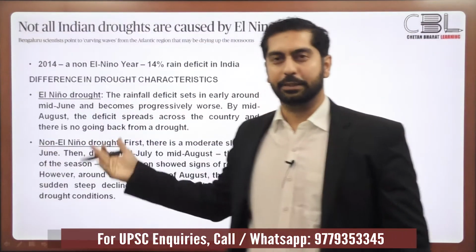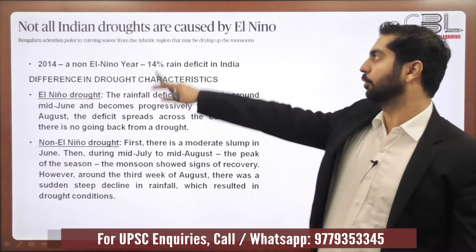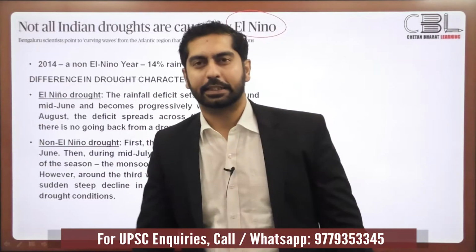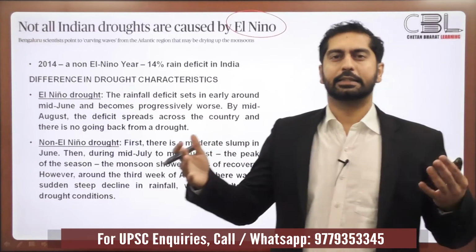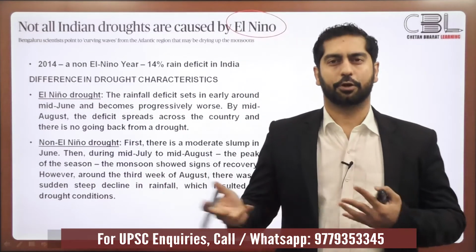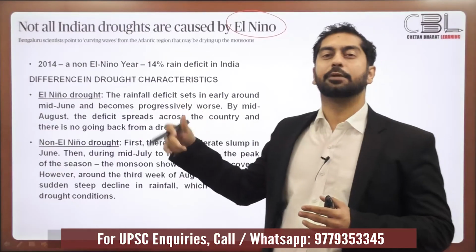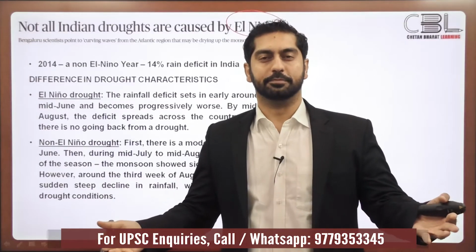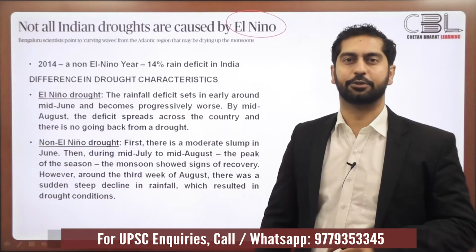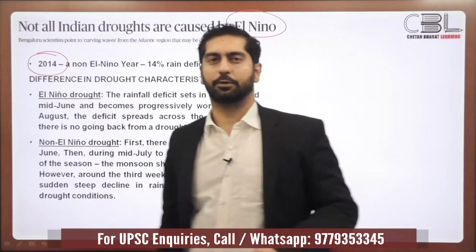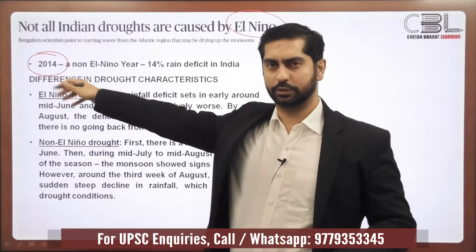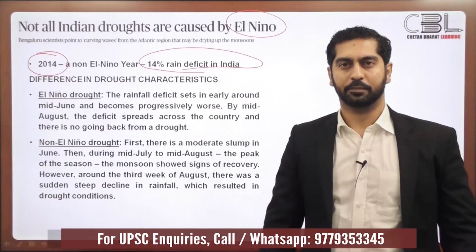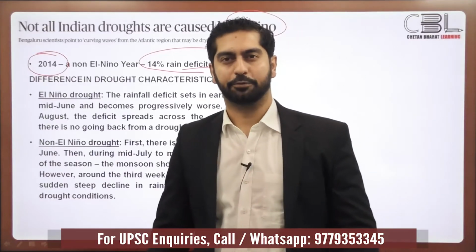Now we come to the main points of the study: not all Indian droughts are caused by El Nino. When the researchers at the Indian Institute of Science analyzed all the droughts that happened in India, they came to the conclusion that there had been many years when there was a drought in India, but there was no El Nino. To what can we attribute these droughts? For example, they have given an example that in 2014, a non-El Nino year, there was still a rainfall deficit of 14% in India. How do you explain such droughts?